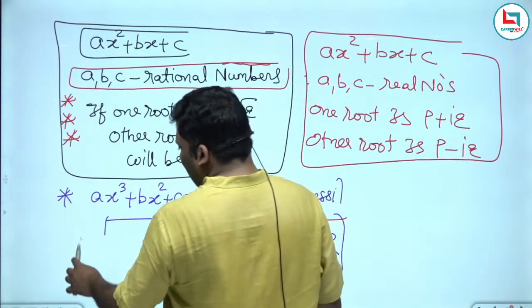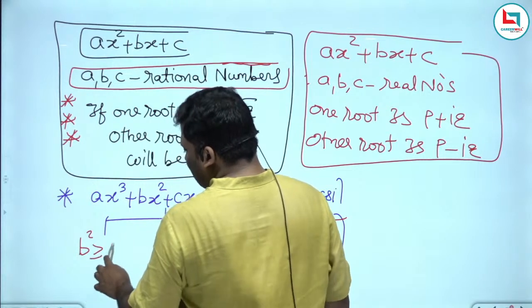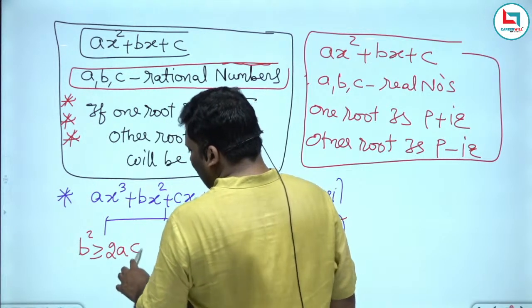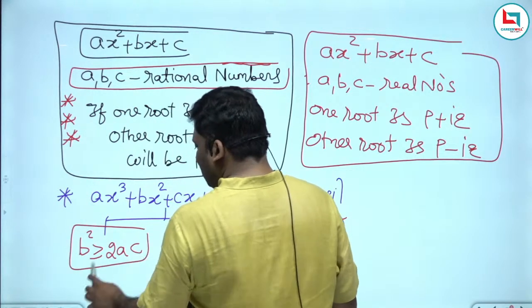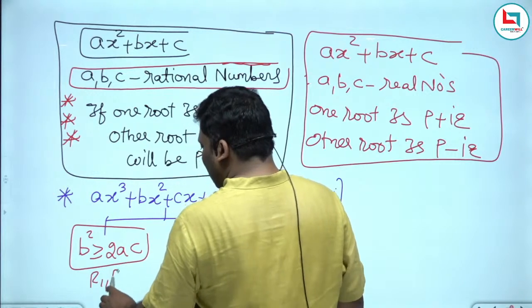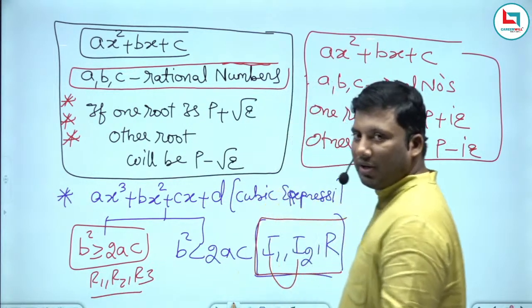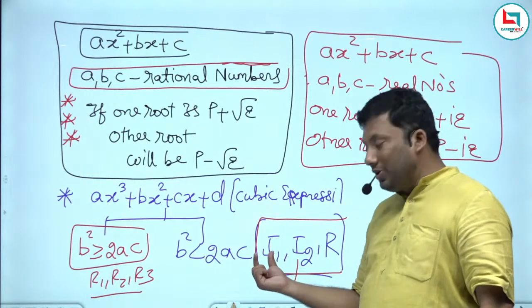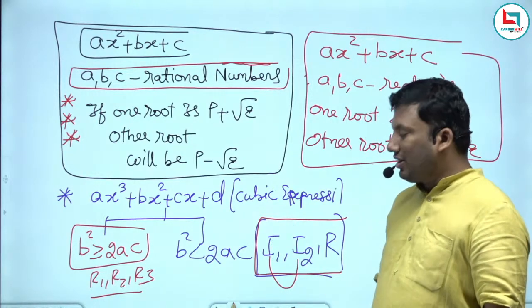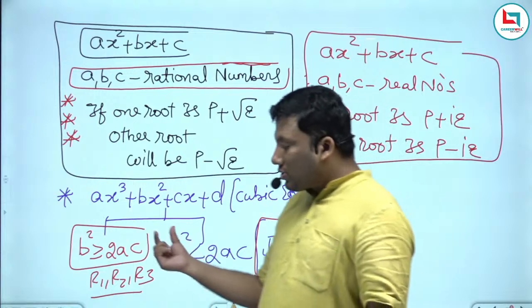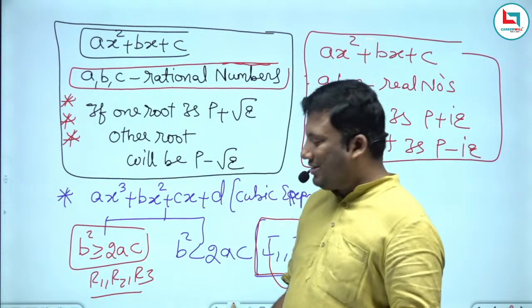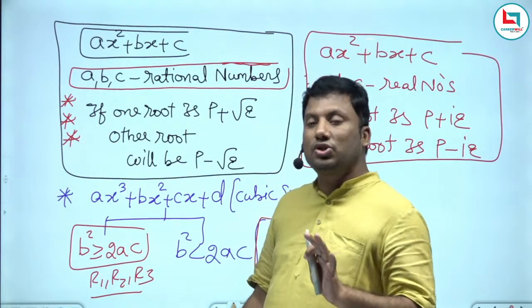So, b square less than 2ac is the condition for the roots to be imaginary. The reverse condition is b square greater than or equal to 2ac. b square greater than or equal to 2ac is the condition for the roots to be real.